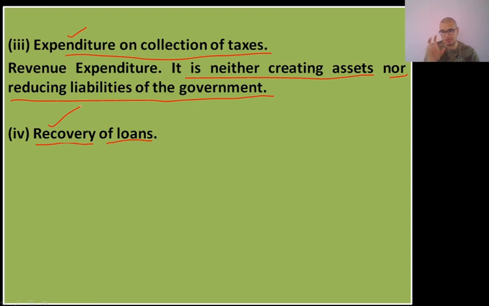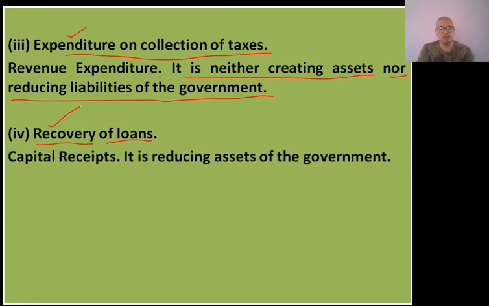What is the logic behind a capital receipt? The logic is that simple word CLEAR: create liability or asset reduction. It has to be either liability creation or asset reduction. In this case, recovery of loans means the asset of the government is being reduced. So obviously the second logic, asset reduction, will apply here. So it is a capital receipt, and it is reducing the assets of the government. That is the reason why it is a capital receipt.